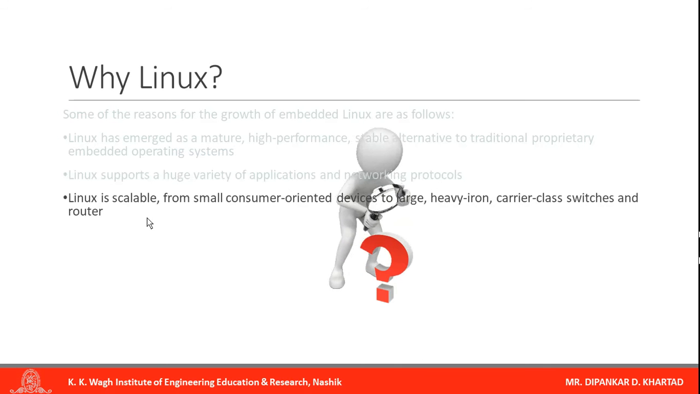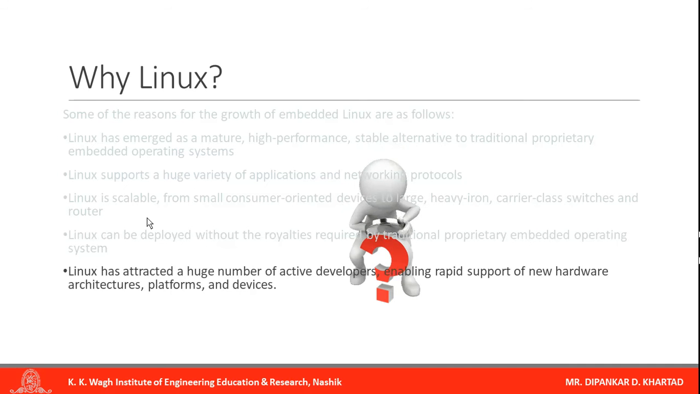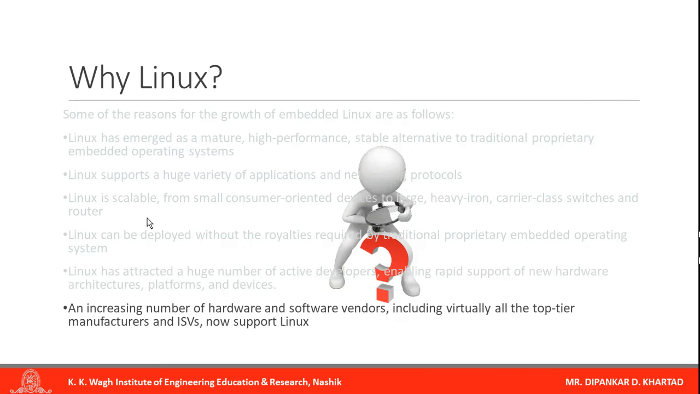Linux is scalable from small consumer-oriented devices to large, heavy iron, carrier class switches and routers. Linux can be deployed without the royalties required by traditional proprietary embedded operating systems. Linux has attracted a huge number of active developers, enabling rapid support of new hardware architectures, platforms and devices. An increasing number of hardware and software vendors, including virtually all the top tier manufacturers and ISPs, now support Linux. So this is why one should use Linux. Everywhere Linux is used.